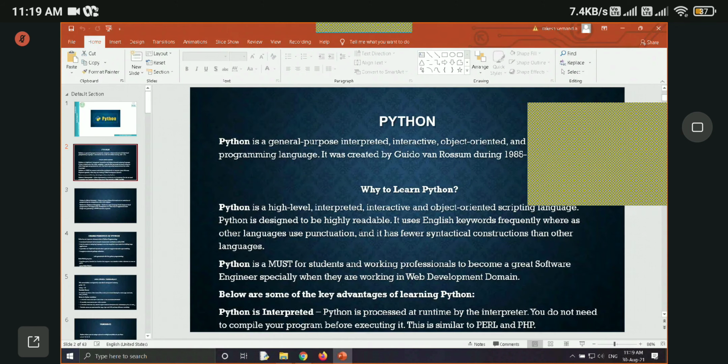First, Python is a general purpose programming language and it is an interpreted language, meaning it uses an interpreter.